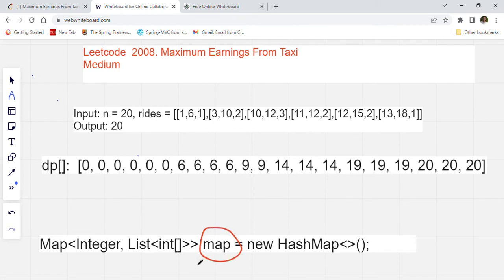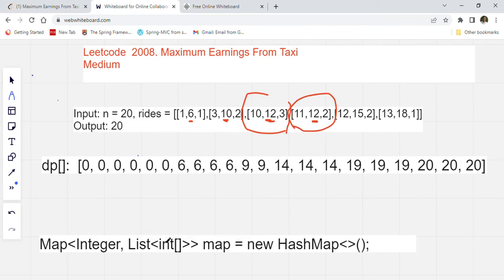How will we create this map? The key will be the ending point, like this. This is the ending point: 6 is an ending point, 10 is an ending point, 12 is an ending point, and this again 12 is an ending point. That is the key in the map, and our values will be a list of integer arrays. Why a list? Because there can be multiple passengers ending at that point. For example, this passenger is ending at point 12, and this is also ending at point 12. That is why the list.